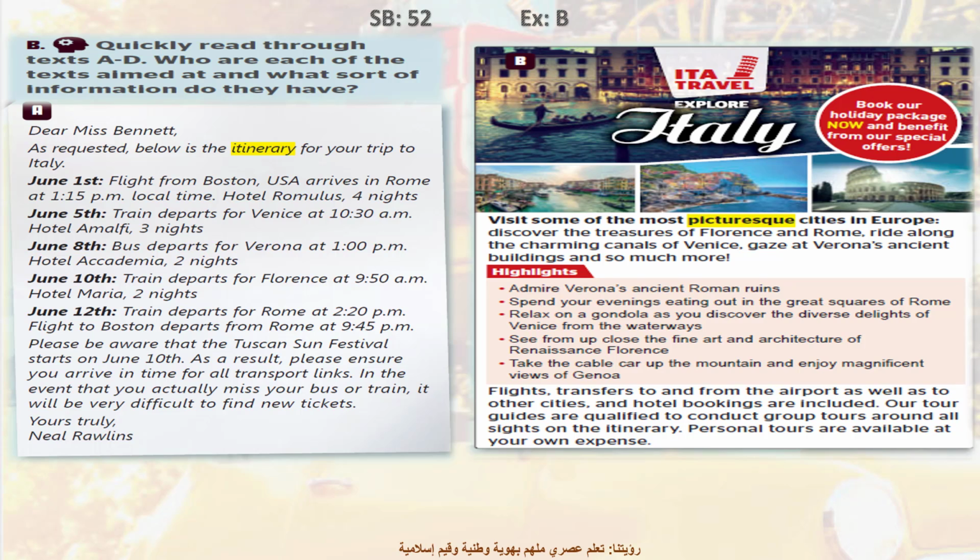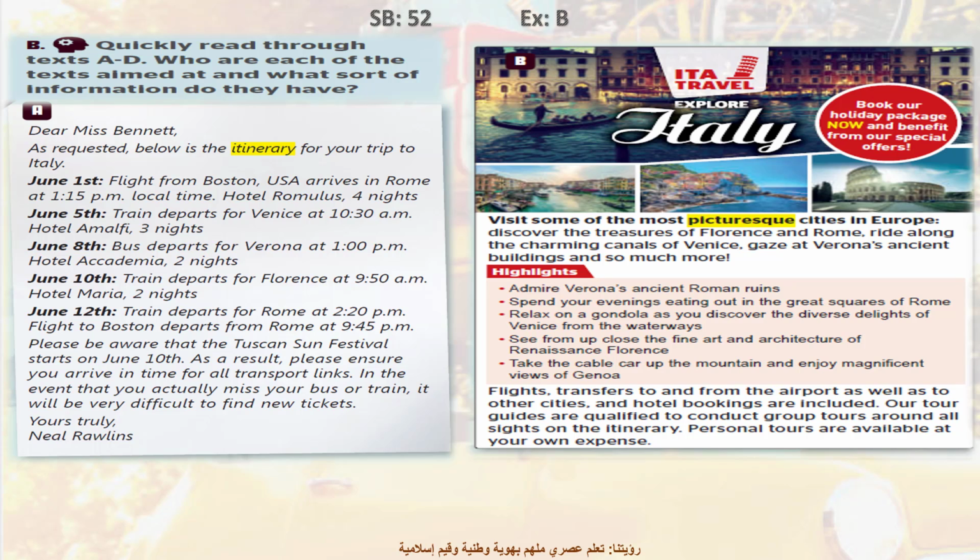Here, we have 2 texts, A and B. Have a look at text A. Text A is an itinerary. What do you know about this word, itinerary? Itinerary means a detailed plan of a journey. For example, if you're traveling abroad, you should have an itinerary. I mean a plan that arranges your activities.